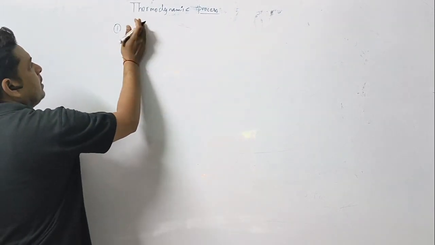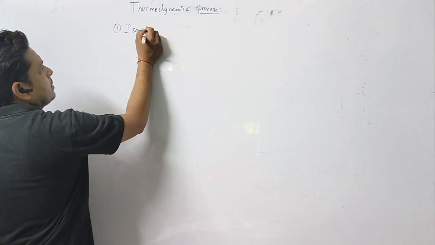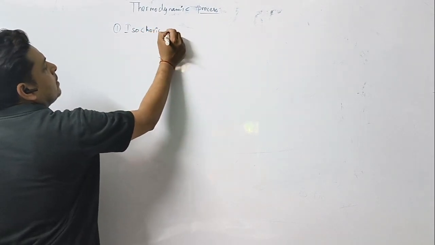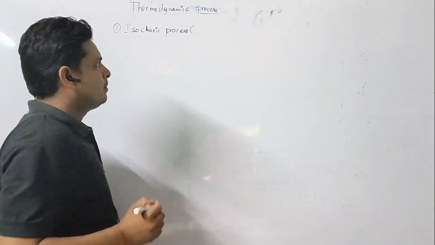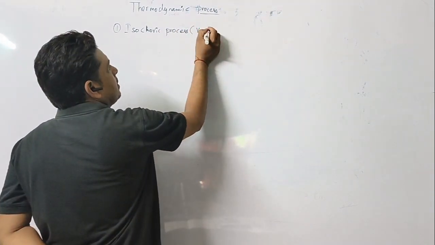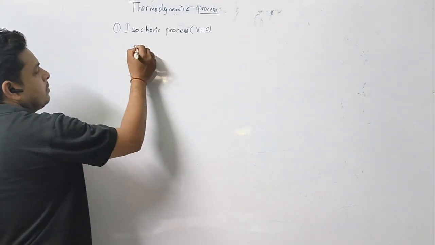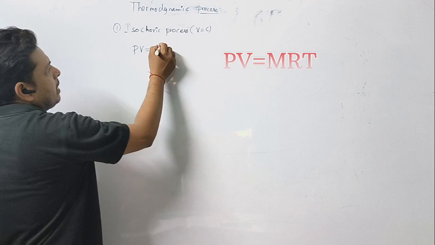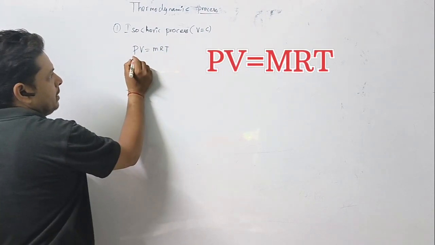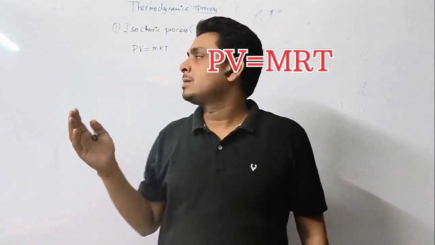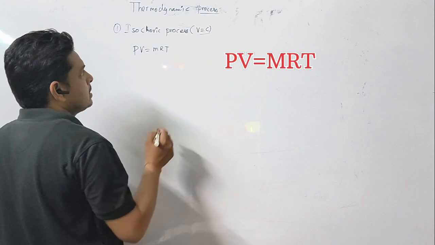First of all, I will teach you about the isochoric process. Isochoric means what? Volume remains constant, V equal to C. When we put this in the equation PV equal to mRT, what will happen? P is variable, meaning P varies, but volume does not vary because it is a constant volume process.